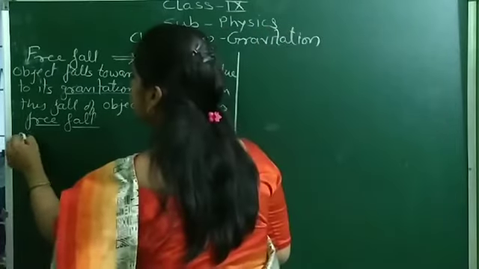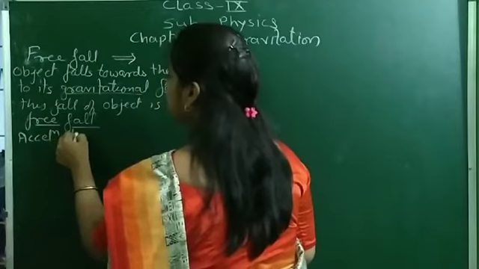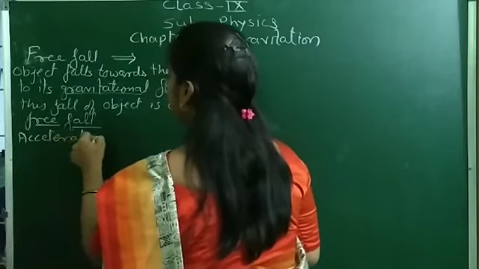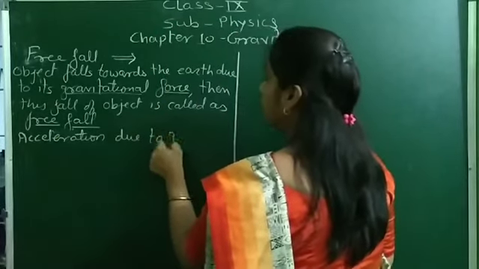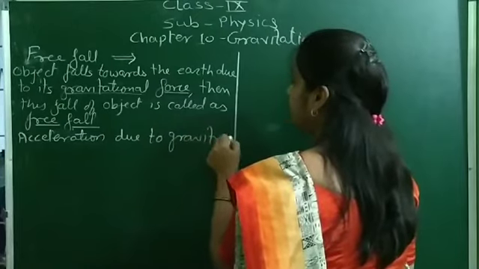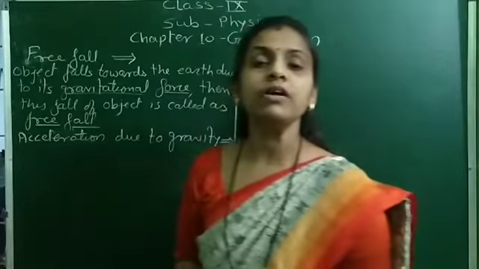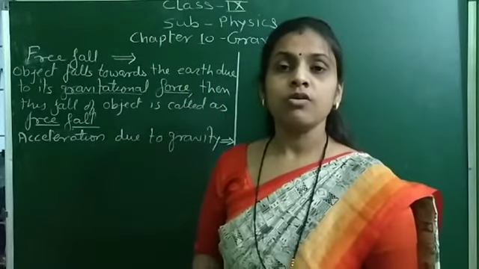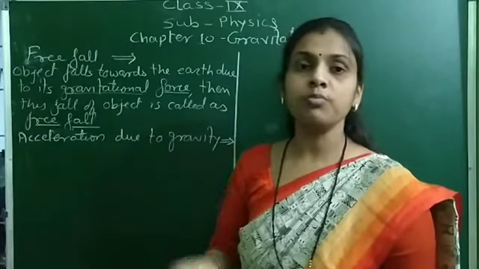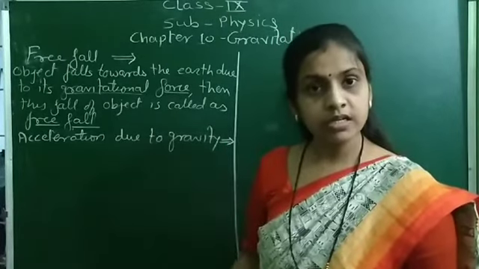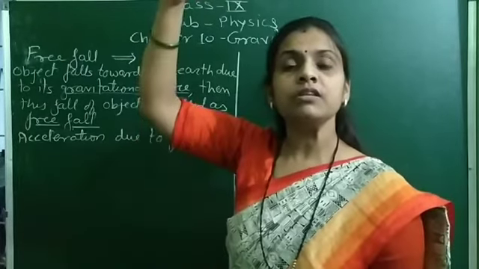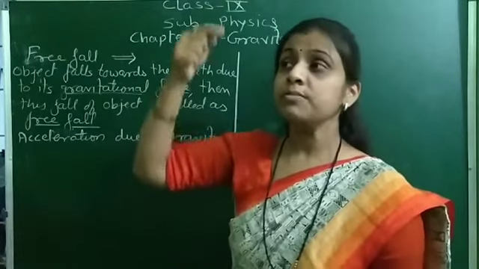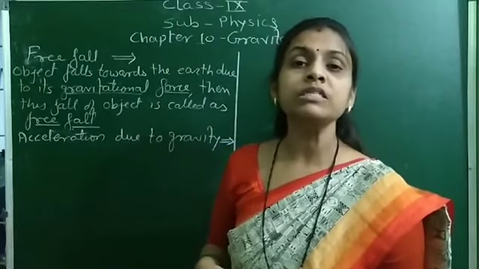Now what do we mean by acceleration due to gravity? Whenever any object falls towards the earth, it falls in one direction. Just like if we throw this chalk upward, it always moves in the downward direction, and that direction remains the same. But whenever it falls downward, the magnitude of the velocity changes, meaning at every point the magnitude of the velocity increases.